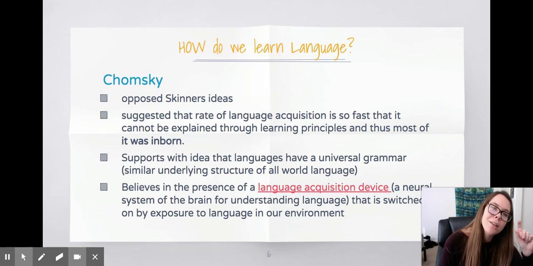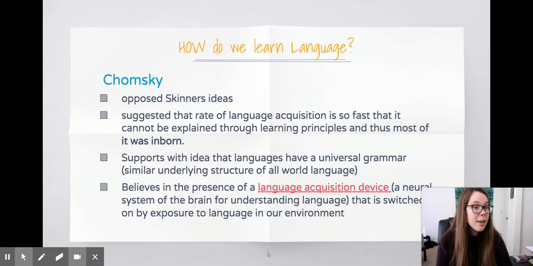We'll talk about this in class one day, but we're going to learn a little bit about Jeannie and what she taught us. It was an extreme abuse case, and the dad thought that she was on the spectrum. This was back in the 70s or 80s. He locked her in a room for the first 13 years of her life, and she never acquired language. I want you to think about that and hold on to that, because we're going to talk way more about it later. This is where we learn a lot of information, because we can't redo this experiment because it's highly illegal, right? But we're going to talk about it in class.